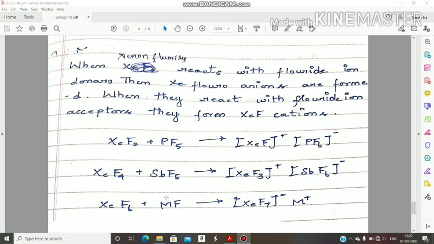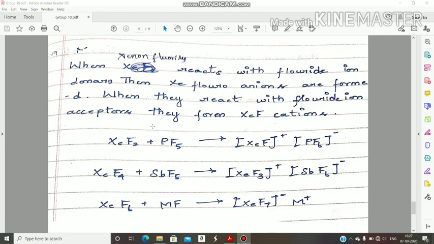But in the last case, the metal fluoride acts as what? Fluoride ion donor. That means it donates fluorine to this one, so that XeF6 becomes XeF7 minus because it is gaining. Then this part becomes M plus. So these are very, very important reactions. These are important at competitive level also, so we may face some questions regarding this.